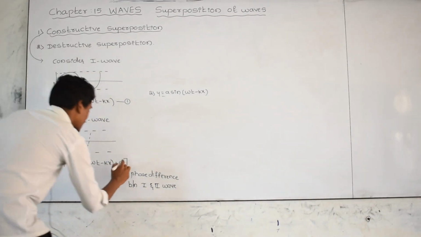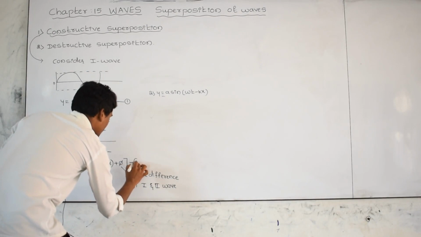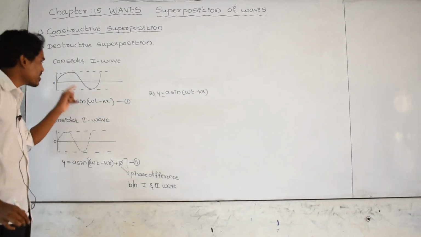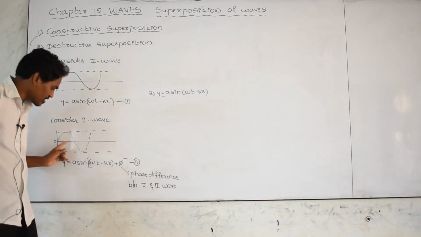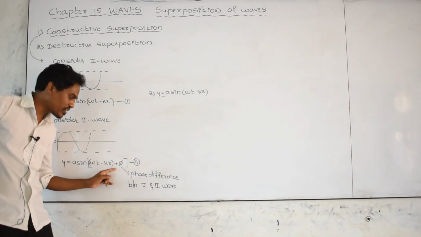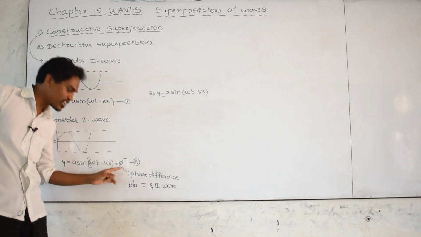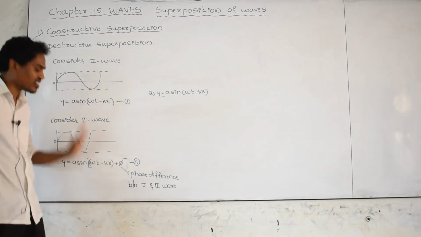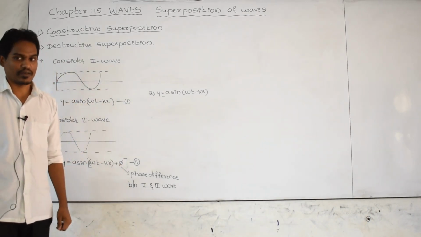Let us take it as equation number 2. This is equation number 1, the wave equation for the first wave. This is the second wave, and its wave equation is a sin(omega t minus kx), with one extra term in the equation, that is pi. Pi indicates whether there is any phase difference between the first and second. That's all it is indicating.